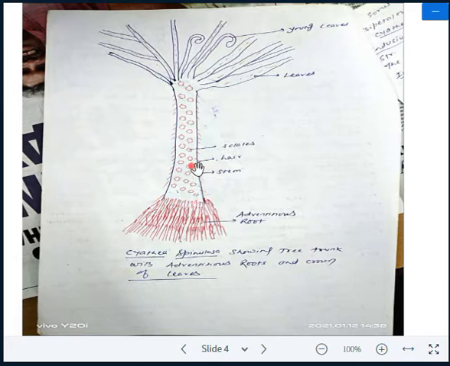The stem is mostly unbranched. There is a very diagnostic feature reported by pteridologists in Cyathea: the presence of hexagonal scales on the stem, which is the identification point of Cyathea. These hexagonal scales are also found at the base of the petiole of the leaves.